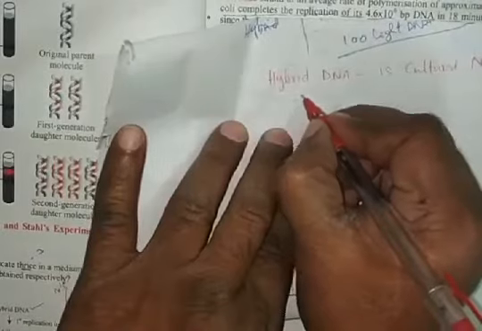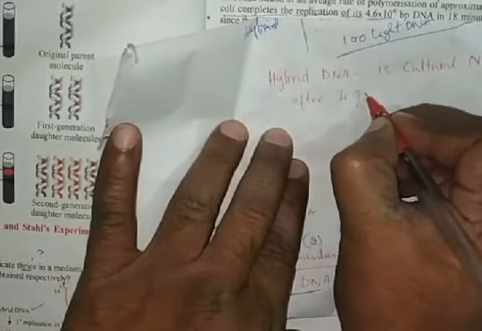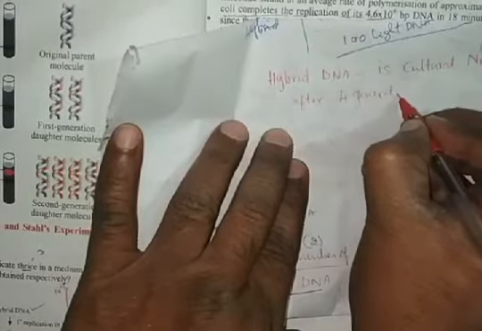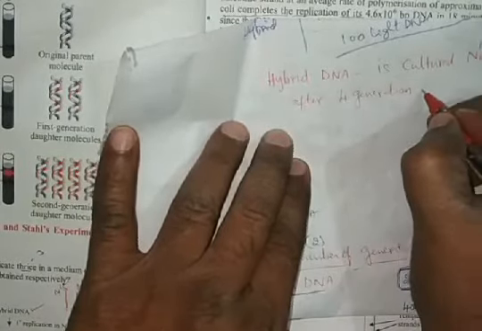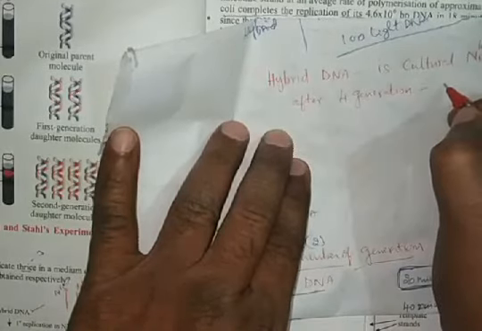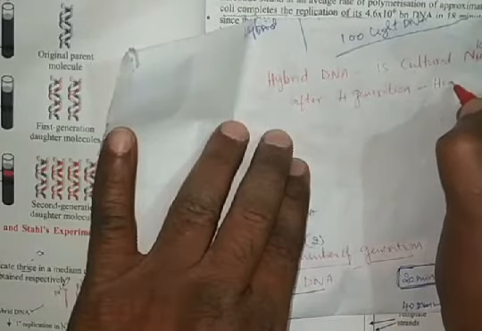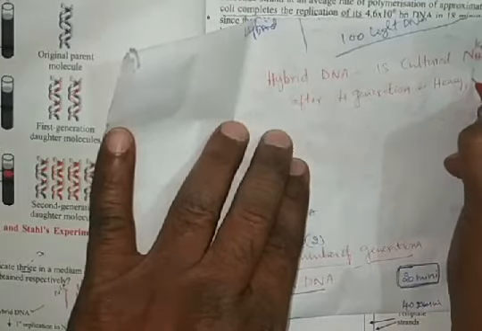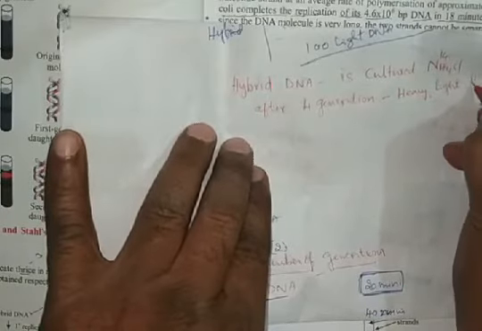After the 4th generation, what is the ratio of heavy, light, and hybrid?